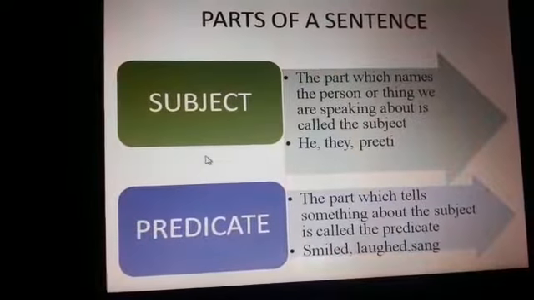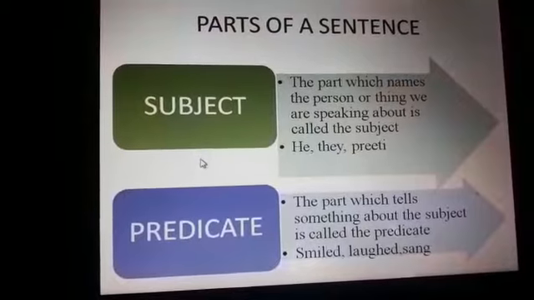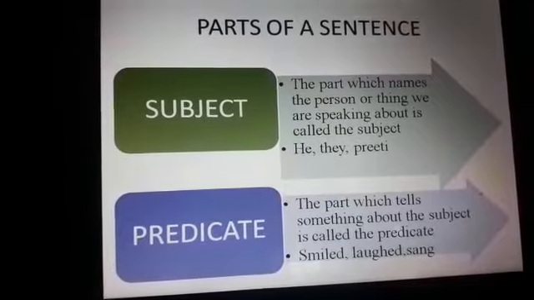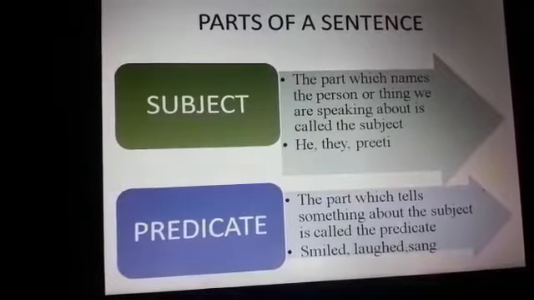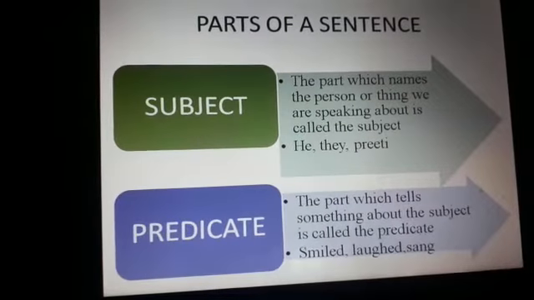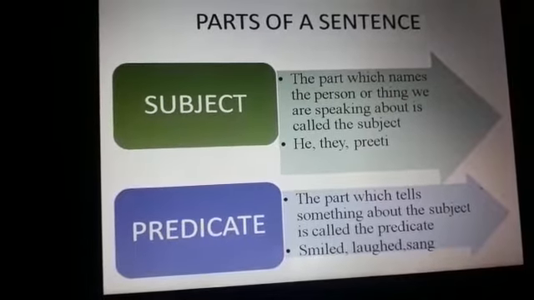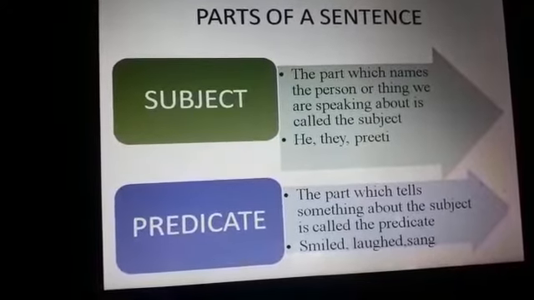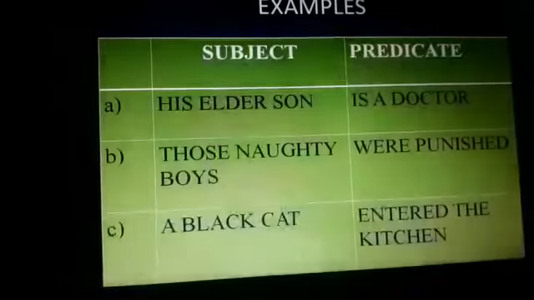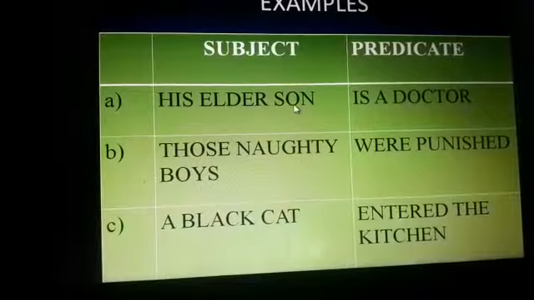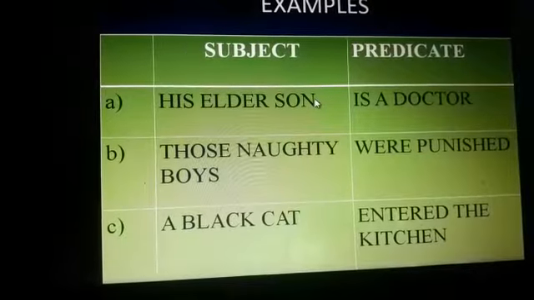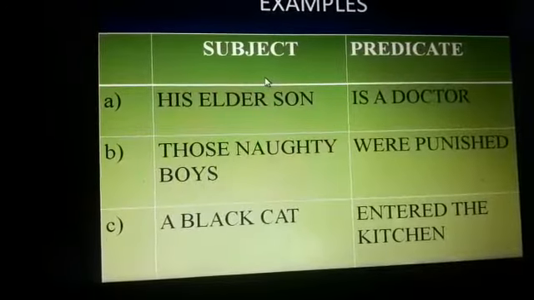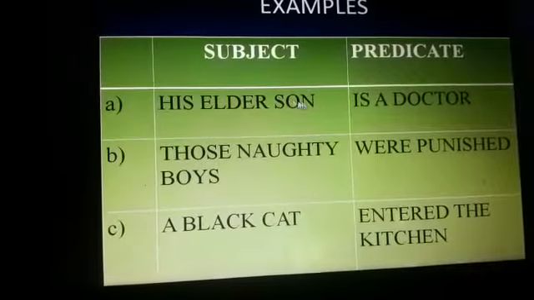Then we discussed parts of a sentence. A sentence is divided into two parts, subject and predicate. The subject is the part which tells you about the person or thing whom we are talking about, and the predicate is the part which tells you about the subject, what the subject is doing. For example, his elder son is a doctor. Here the subject is his elder son. We are talking about the elder son, and is a doctor is the predicate which tells you about the subject's occupation. So I hope subject and predicate is clear to you.